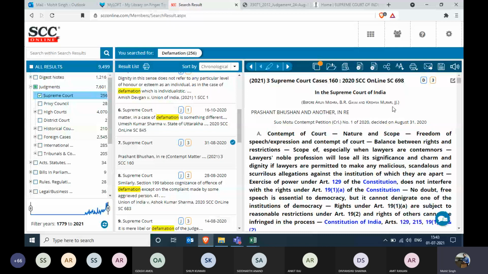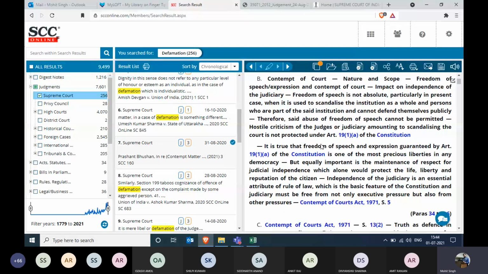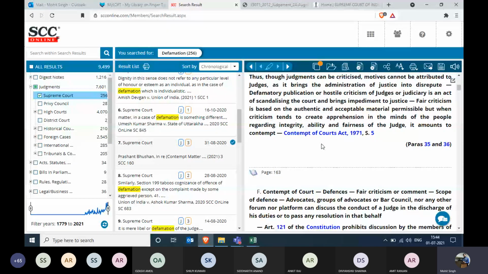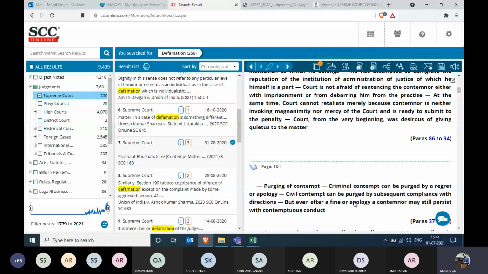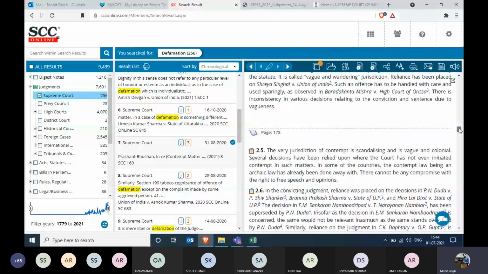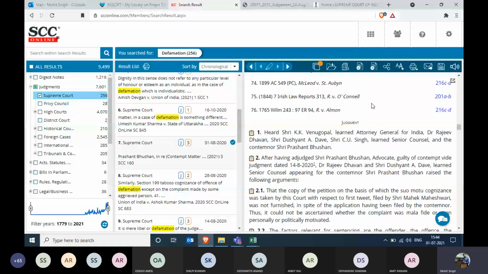Right? Now, again, I've already given you the information of head notes, and another piece of information is that whenever you want to copy any extract from a particular judgment, there are two ways about it. The first way is when you're looking at a judgment which contains the head note portion, then you cannot just drag your mouse and copy the content because it's copyright material. You need to locate the judgment text first of all. We'll scroll down. There you go. And this is where the judgment starts. Heard Shri K.K. Venugopal, learned Attorney General of India, and so forth.